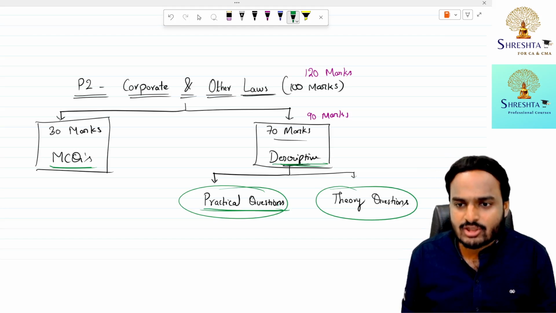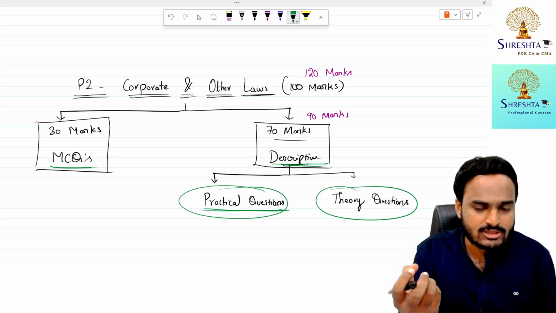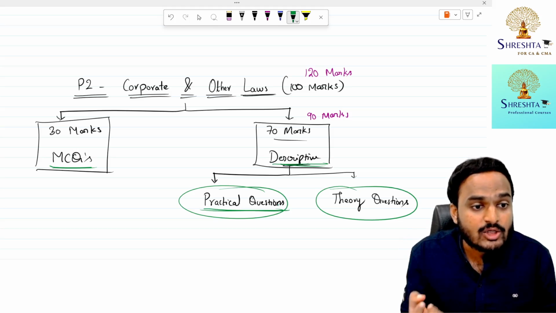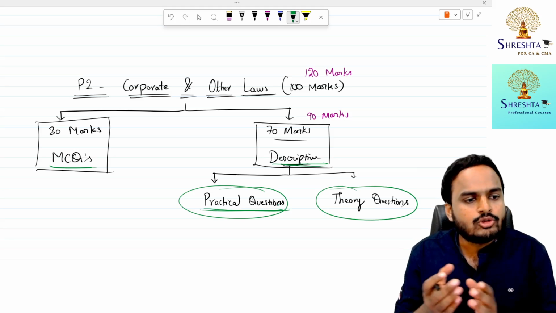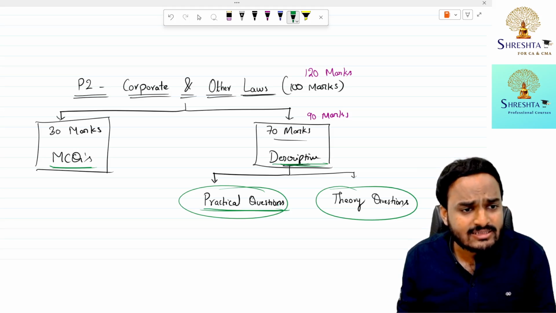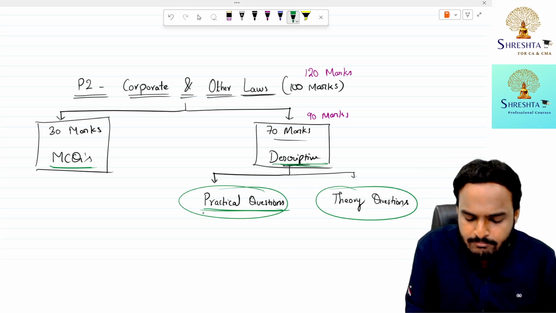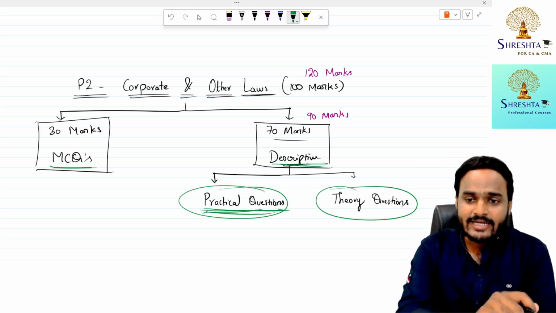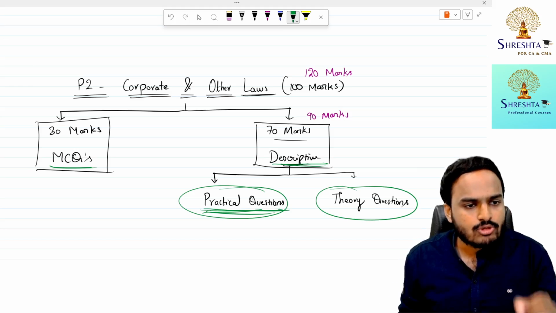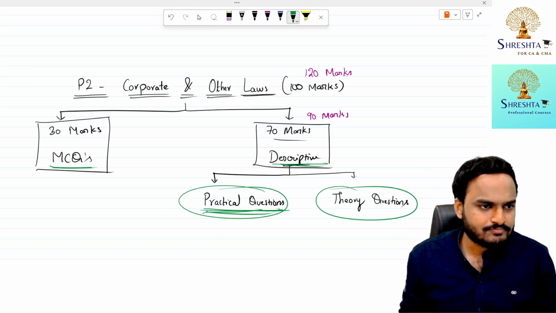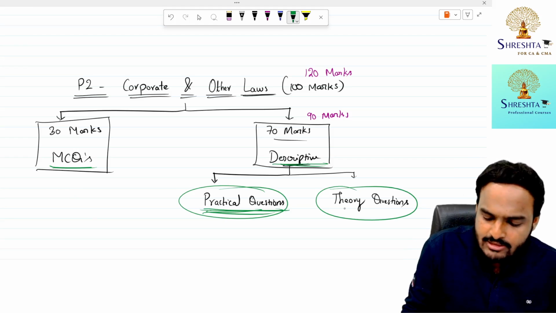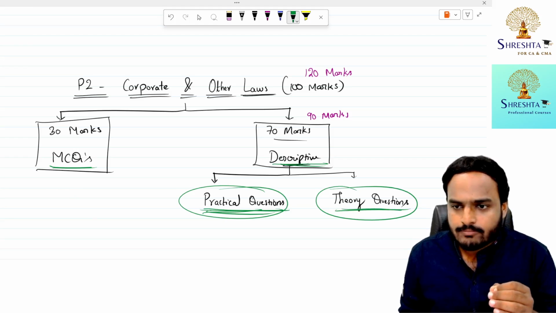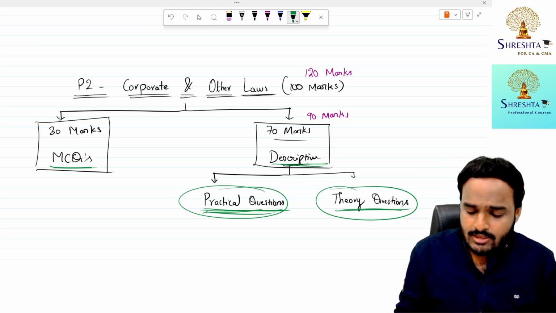Now, to answer practical questions, you must have conceptual clarity. You must understand the concept, analyze the situation, and write a proper conclusion. If you are able to write the correct conclusion, you will get good marks in practical questions. So for attempting practical questions, conceptual clarity is very much required. For attempting theory questions, you need to remember the provisions and the points.